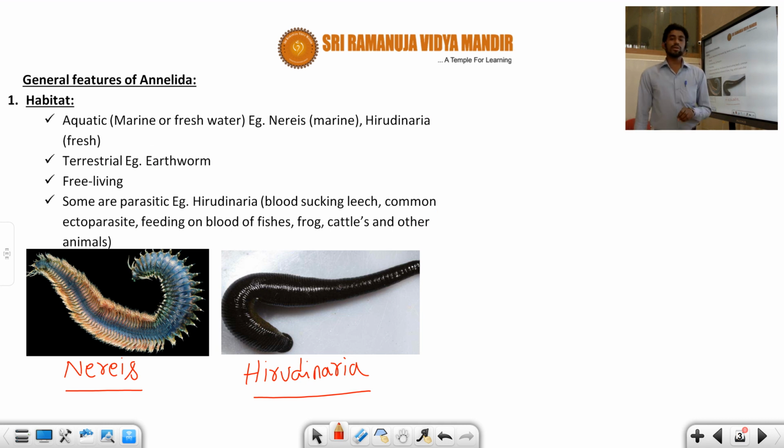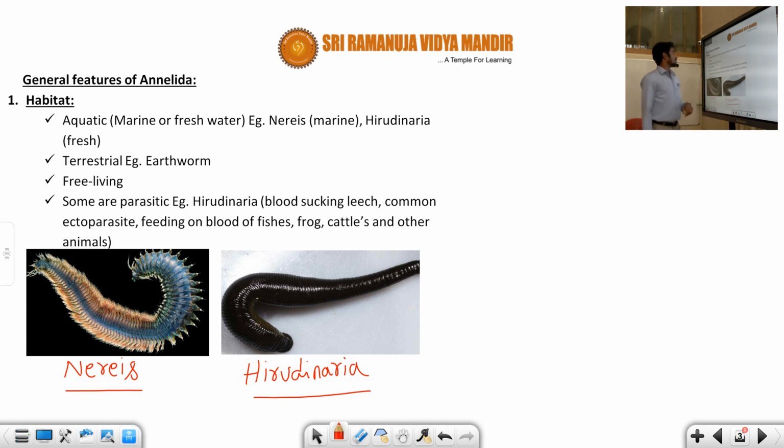Next, let us discuss the general features of Annelida. Students, one more important thing you must carefully remember: you must know the basic features of all animals. Once again, recall the basic features: body symmetry, level of organization, body cavity, sex, whether hermaphrodite or unisexual, fertilization, and development. These are all animal classification properties. Once you understand these properties, you can easily assign the features of Annelida or any other phylum. So prepare thoroughly with the basic classification features, students.